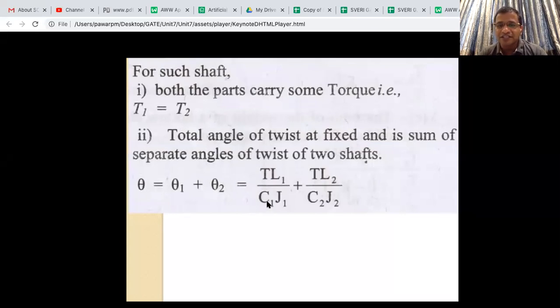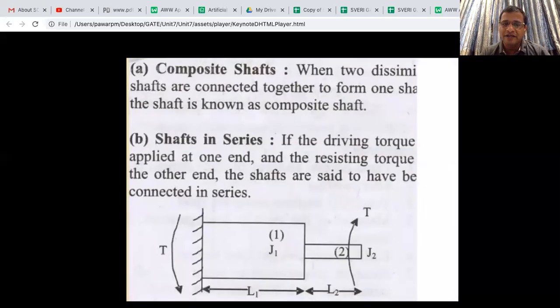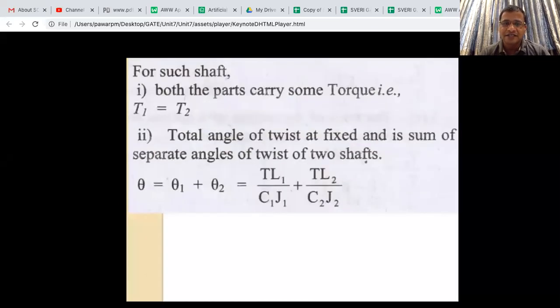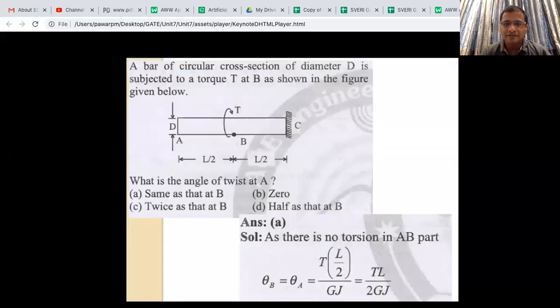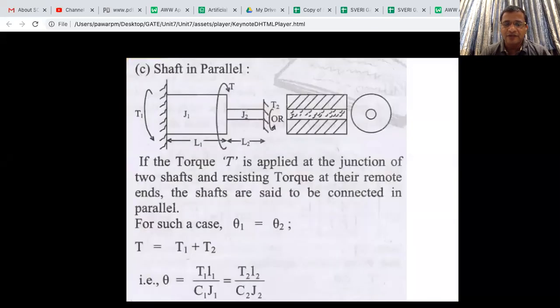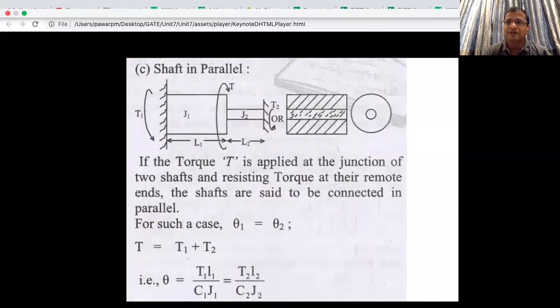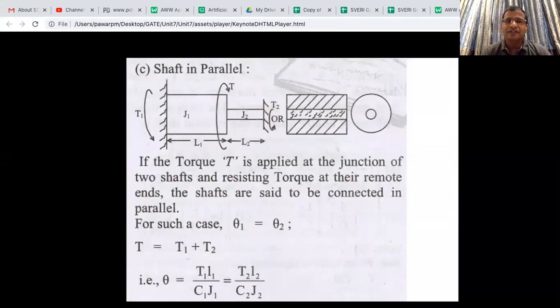If the material changes, C may change, and if geometry, that is diameter, changes, then J will change. So that's how it is when there are bars in series. Maybe I will not take an example. We will focus on examples when we resume next time.